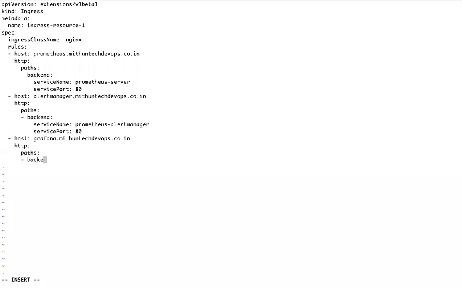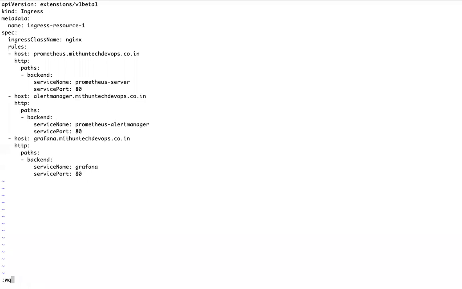This application is running on a root context. So my backend is service name and service port. Service port is 80. I think the service name is Grafana.